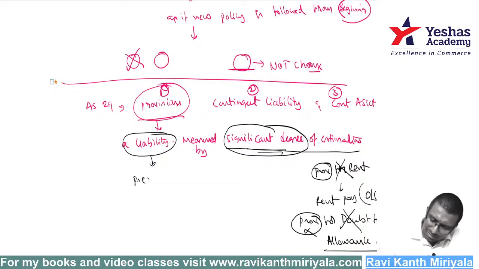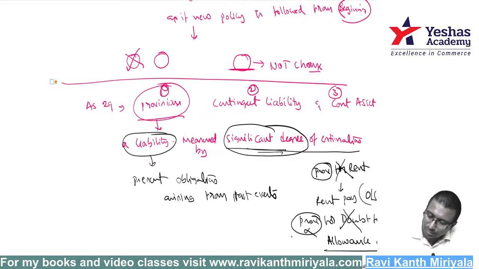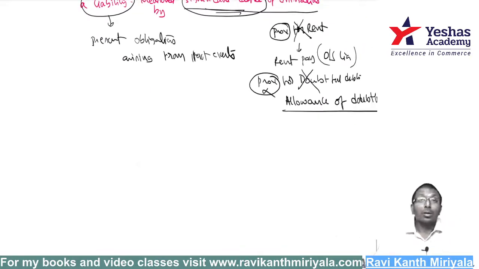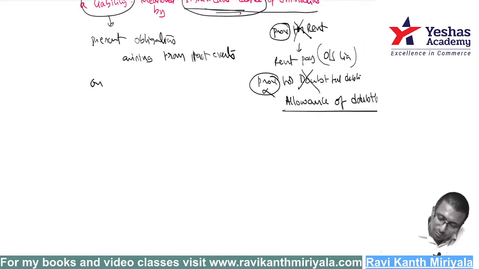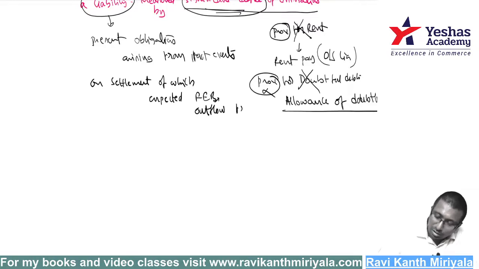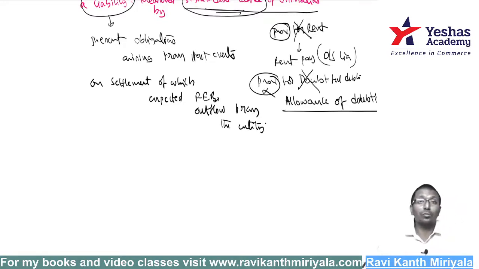Liability, already explained, but again I will explain. Liability is a present obligation arising from past events, on settlement of which we have to settle it, and on settlement of which expected future economic benefits flow out from the entity. Expected future economic benefits outflow from the entity.